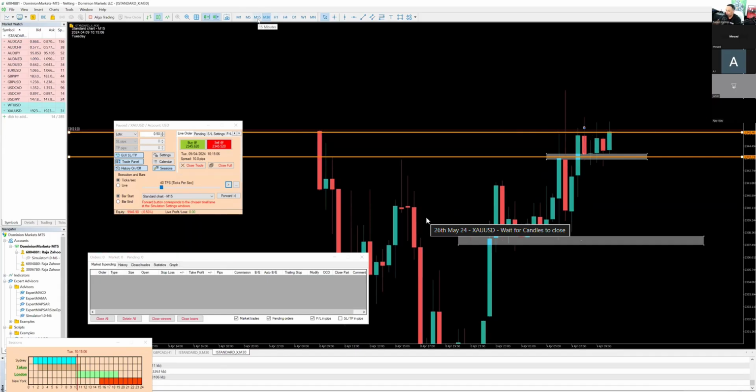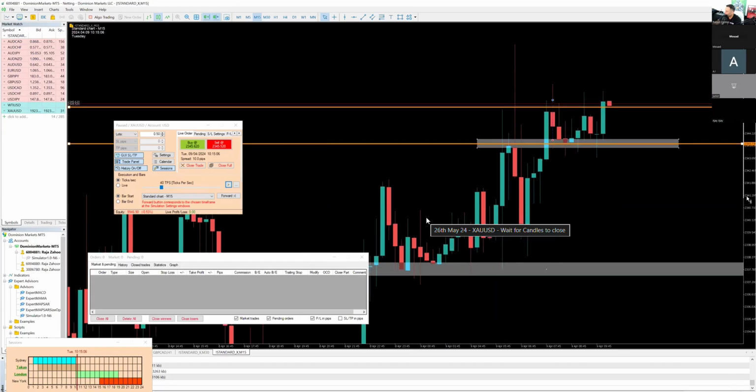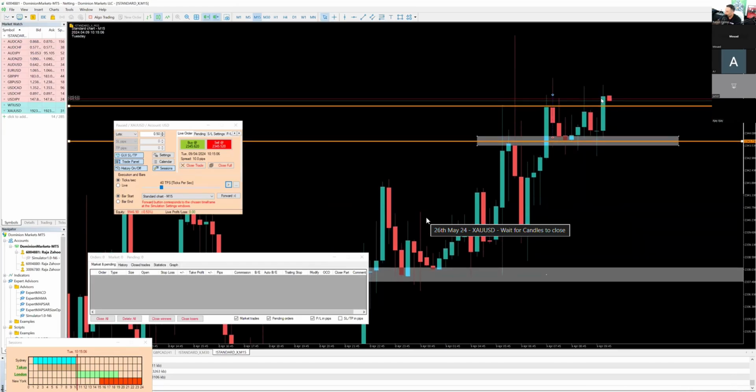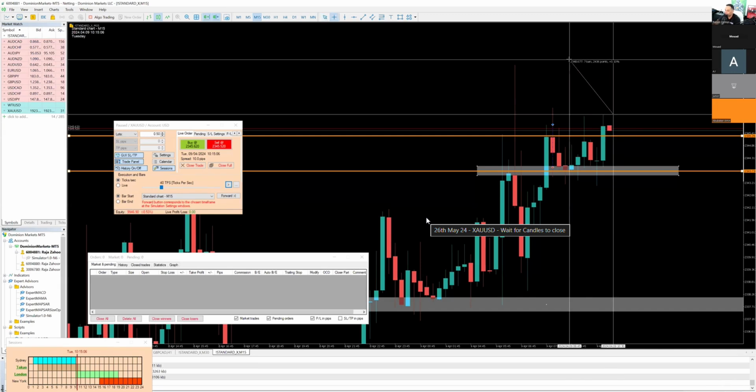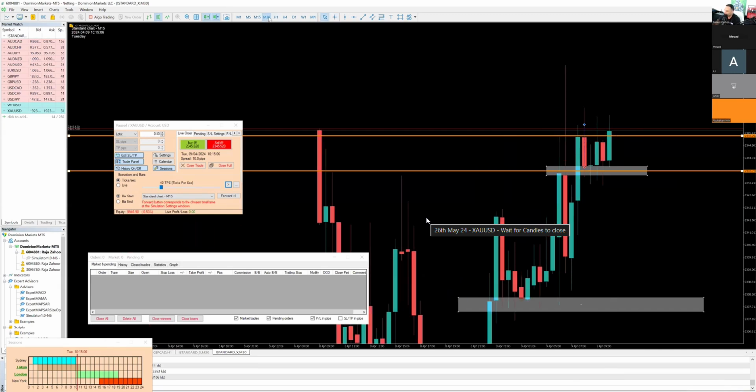Okay, so this is where a lot of people are going to get confused. Let's take a look at this. The 15-minute is closing above this resistance. So on the 15-minute, it looks like this new candle can break above the high and then continue to push up. But on the 30-minute candles, it's still in this rejection area right over here. So we don't know whether this 30-minute candle will reject within this area or close within this area. We don't know that, so we'll have to wait.